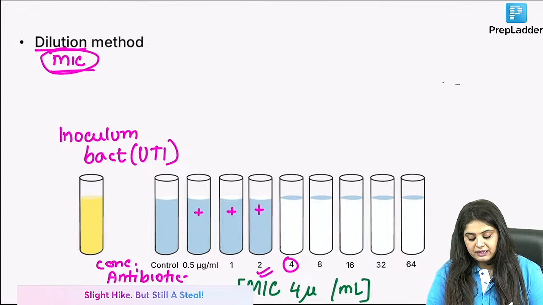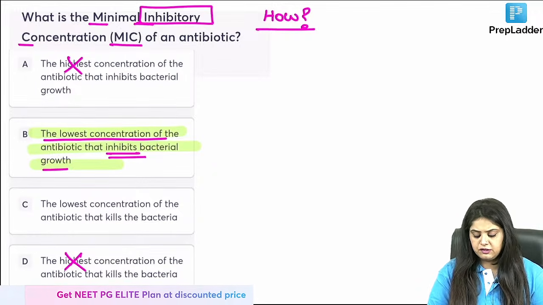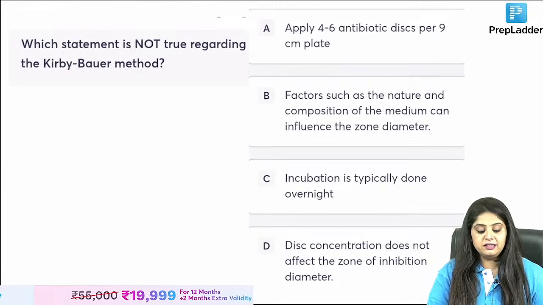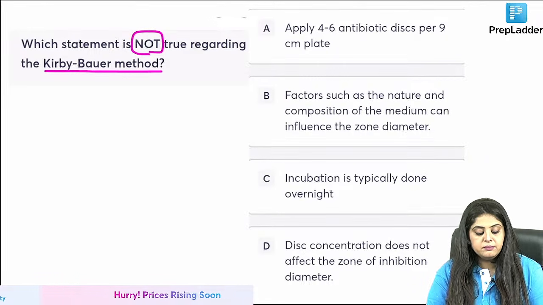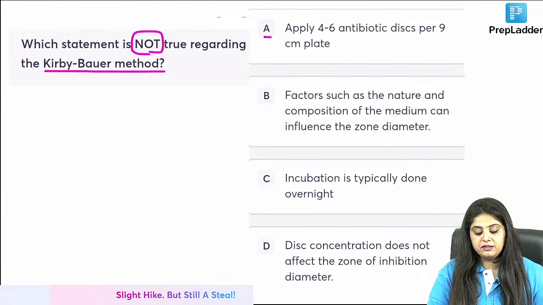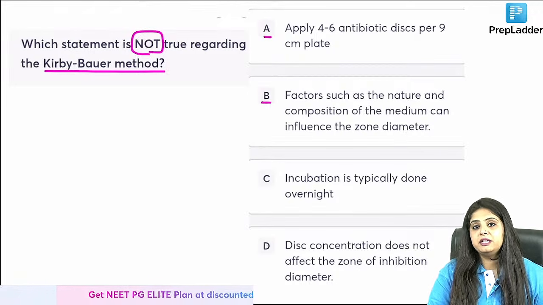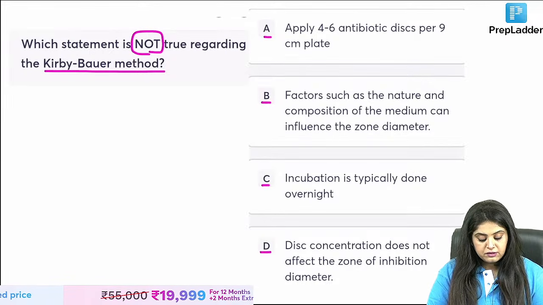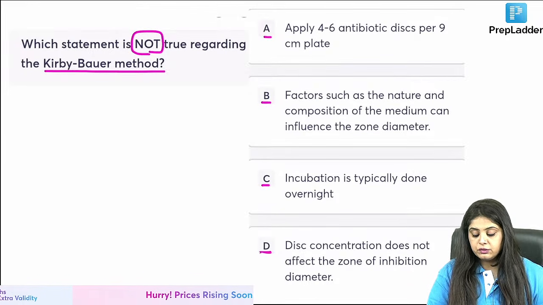So now coming back, this is the minimum inhibitory concentration. But are there other methods? Because now I'm going to make you answer another question, and thereafter I will start my discussion. What statement is not true regarding the Kirby-Bauer method? Number 1, you apply 4 to 6 antibiotic discs for every plate. Factors such as nature and composition of the medium also influence. Incubation is usually done overnight. Disc concentration does not affect the zone of inhibition diameter.